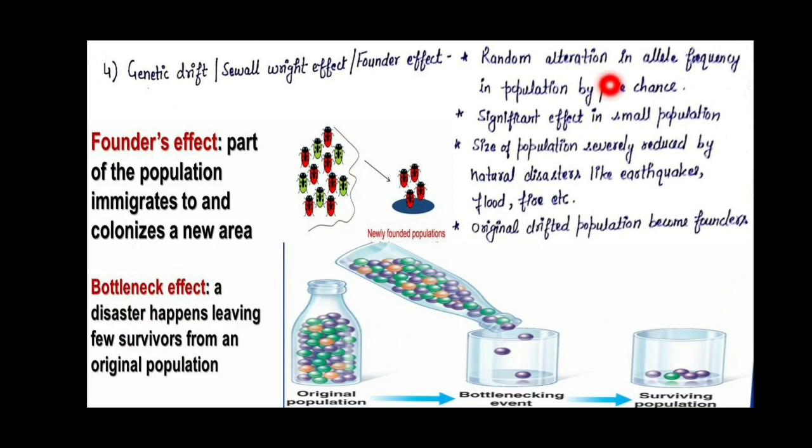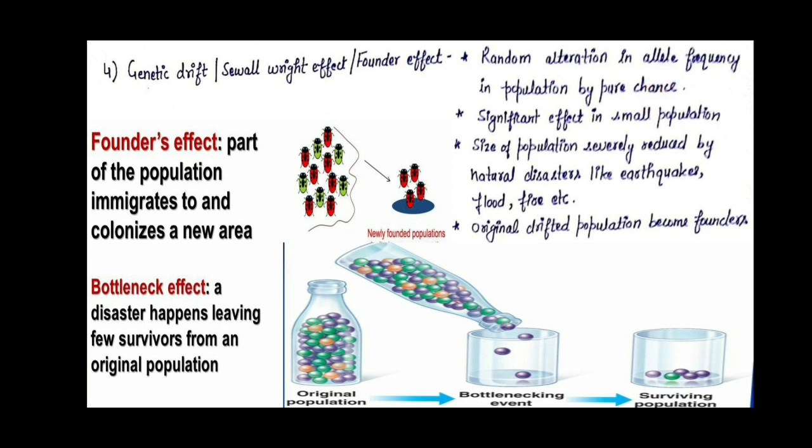Next is our genetic drift, the Sewall Wright effect, also called founder effect or bottleneck effect. What does this actually mean? Sewall Wright is the name of the scientist who proposed this mechanism. Here again a random change takes place in the allele frequency, and that change is purely by chance.